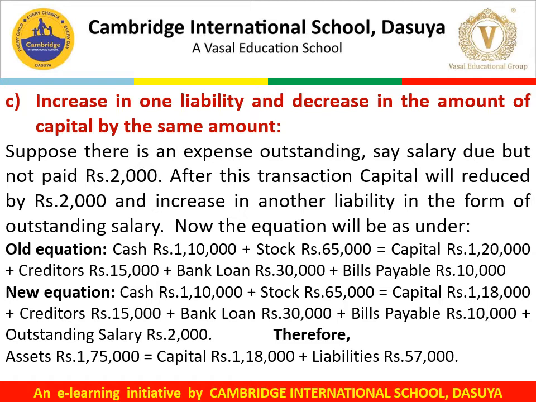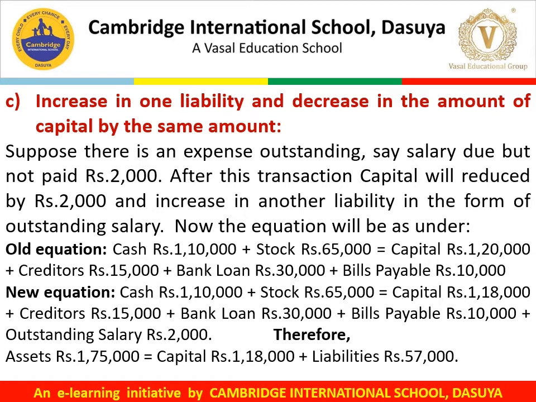With this transaction of salary due but not paid, the effect would be a deduction of rupees 2,000 from capital because this is an expense. Expenses once incurred but not paid become our liabilities, but expenses must be deducted from the capital. So the old capital is 1,20,000 and after deduction of rupees 2,000 as outstanding salary, the new balance of capital would be rupees 1,18,000.